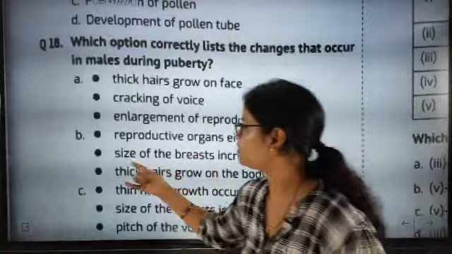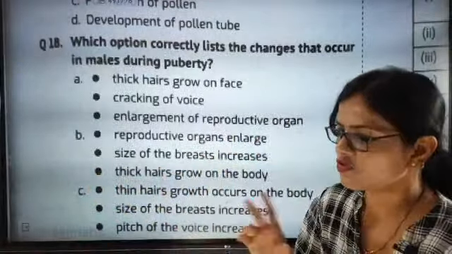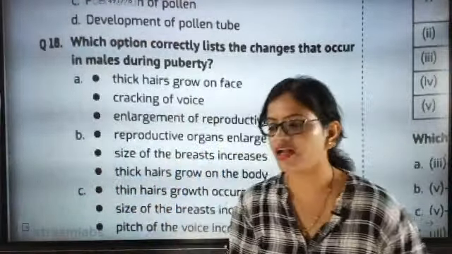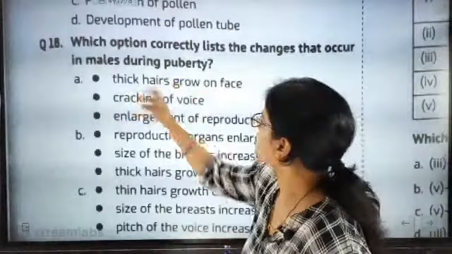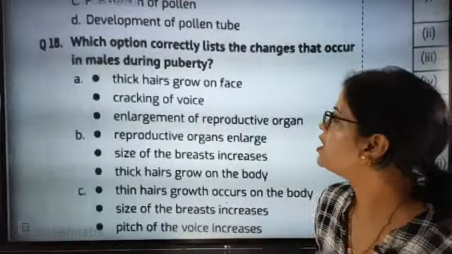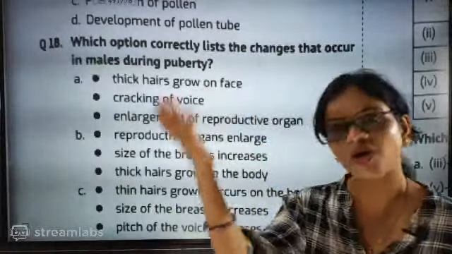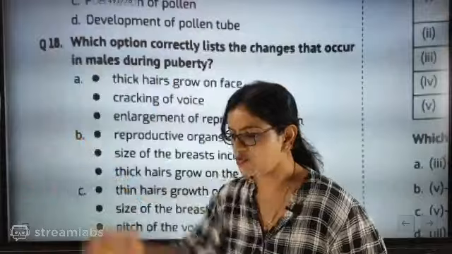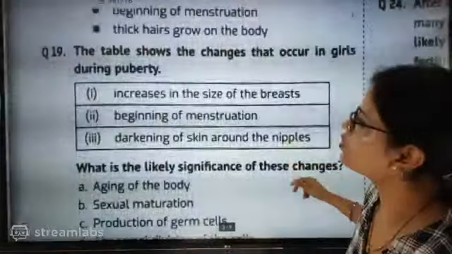So breast is not going to increase. Wherever the breast part is there, it is for the female one. They are specifically asking for male. So thick hair grows on face, correct. Cracking of voice will be there, Adam's apple. Now enlargement of reproductive organ, all are exactly pointing towards the male. So now over, shall we go for the next one?